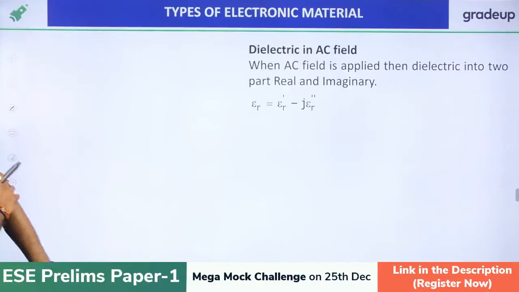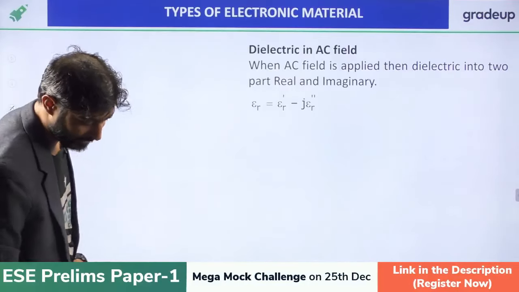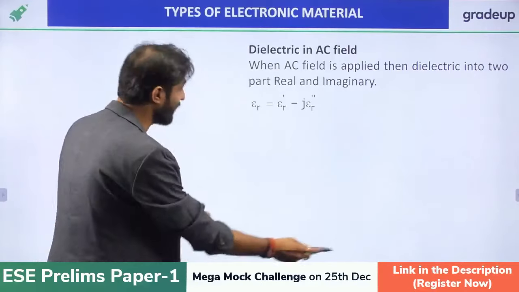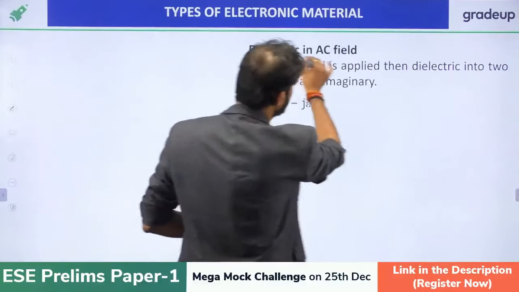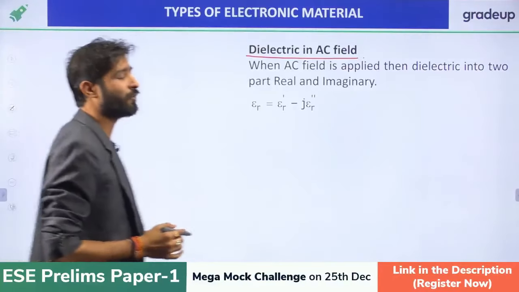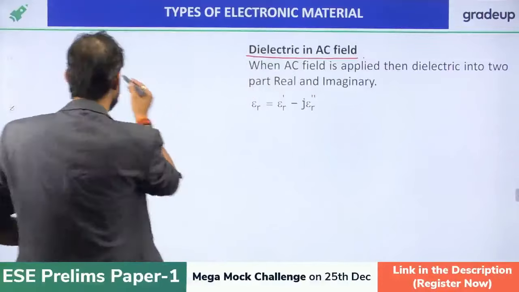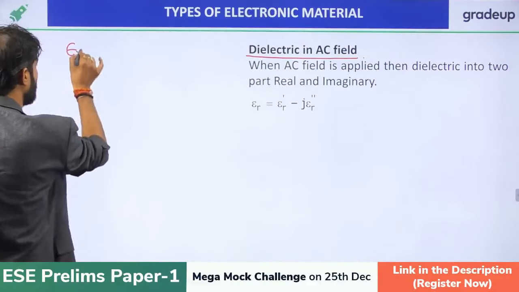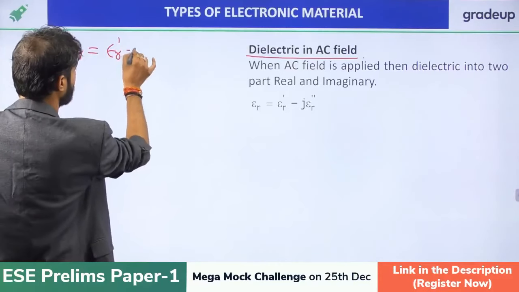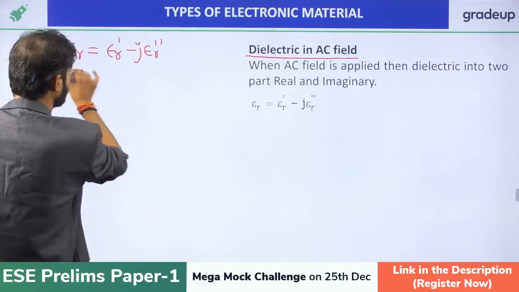Now, the dielectric in the AC field, that is also important. If you want to find out what happens to the dielectric in the AC field, the dielectric constant is split into two parts. That is, the dielectric constant epsilon r is split into epsilon r dash minus j epsilon r double dash.